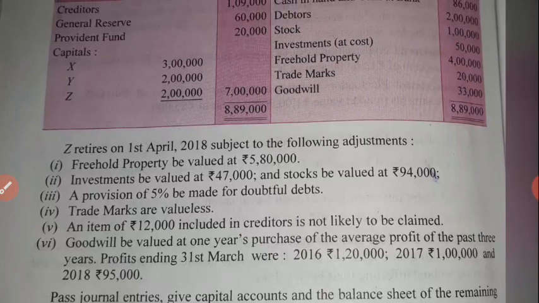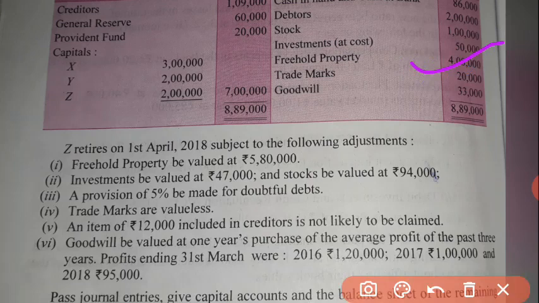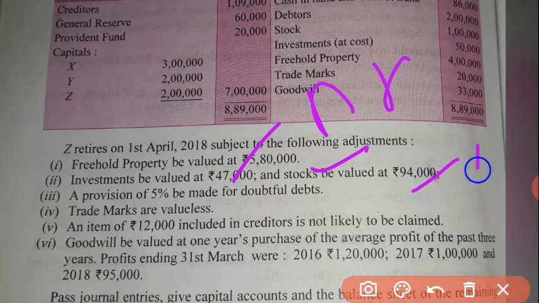See here, what was the freehold property? 4 lakh. After that its value is 580. Now it is rising, so it is recorded on the credit side of the revaluation account. Investment is valued at 470, and stock is valued at 94. The investment value was 50. These are decreasing, so it will be recorded on the debit side. Stock valued at 94 will also be recorded on the debit side.